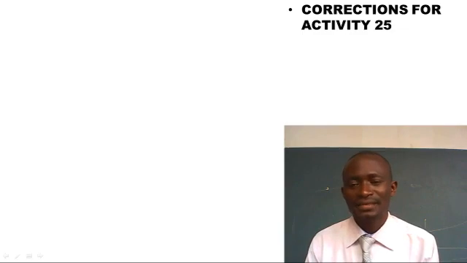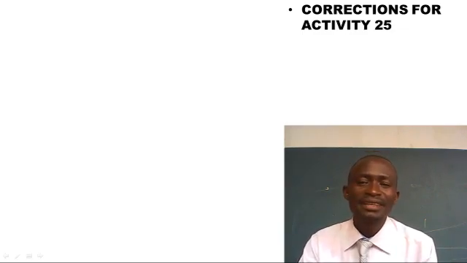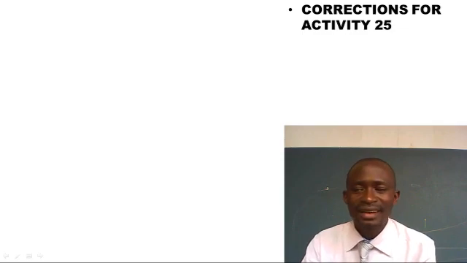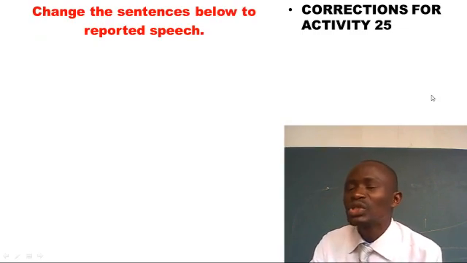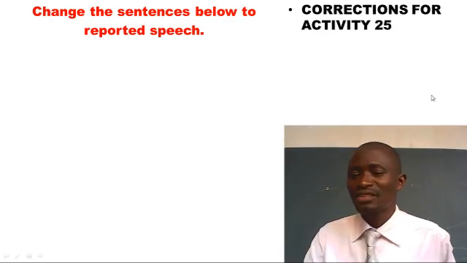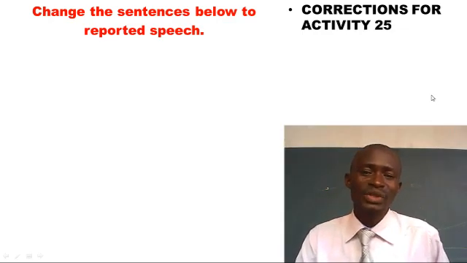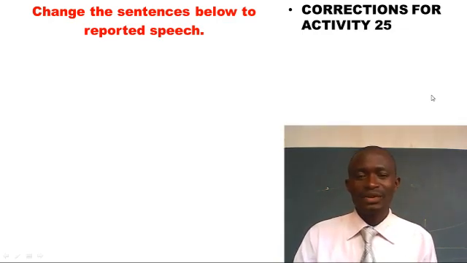Allow me to take you through the corrections for activity 25. You learned reported speech, and you are given a simple instruction. The instruction says, change the sentences below to reported speech. And these sentences were in response to the lesson that you had. The examples given, those numbers, were the very kind of setting that were brought in this.